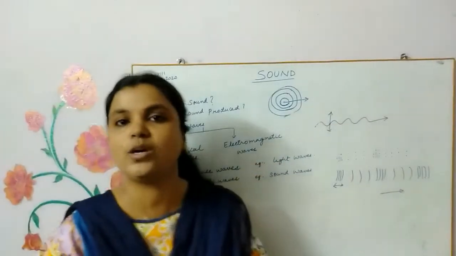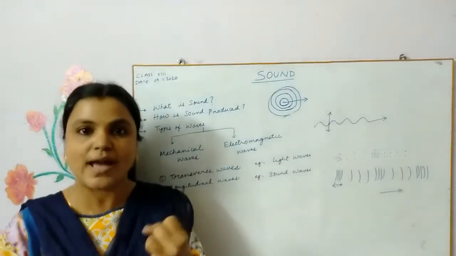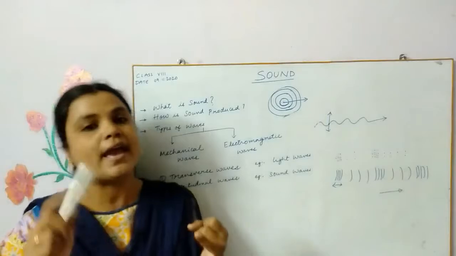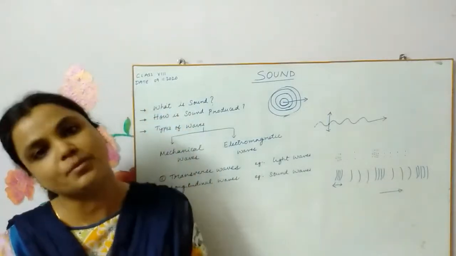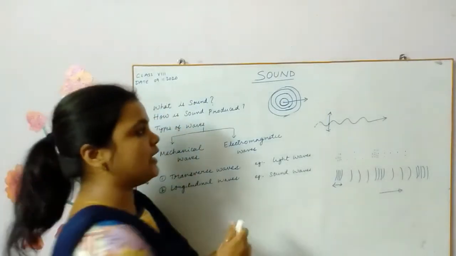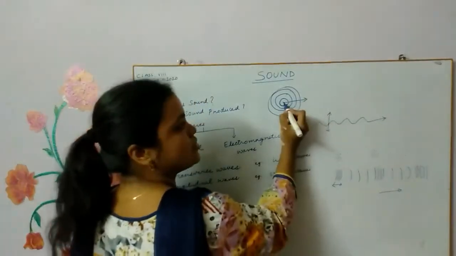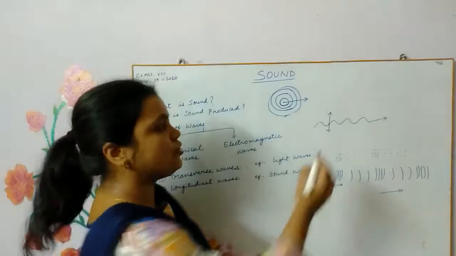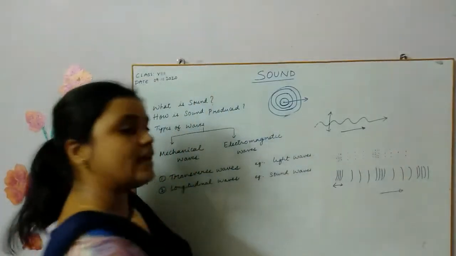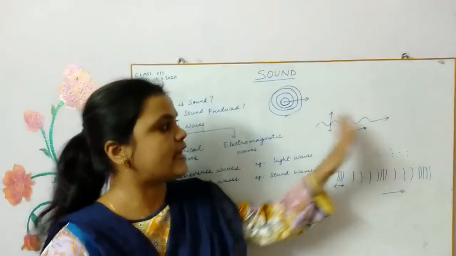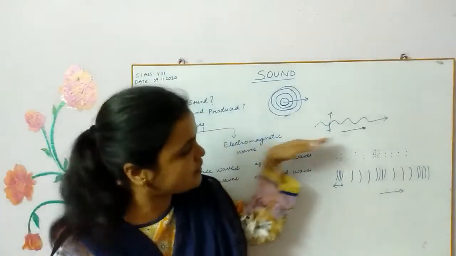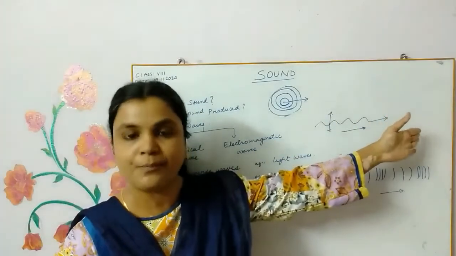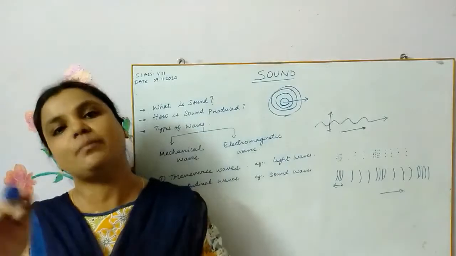So now we have to consider two important things. One, the direction of the wave, and the second, how the particles of the medium are vibrating. Now you see, the direction of the wave is from the center towards the end. This is the direction of the wave. That means the energy is flowing in this direction, from left to right. Now, how are the particles of the medium vibrating?